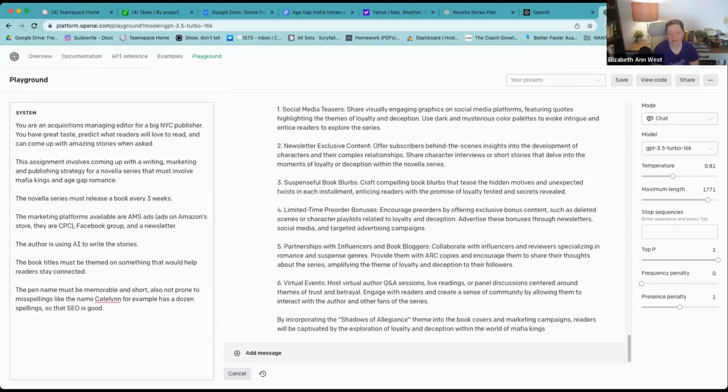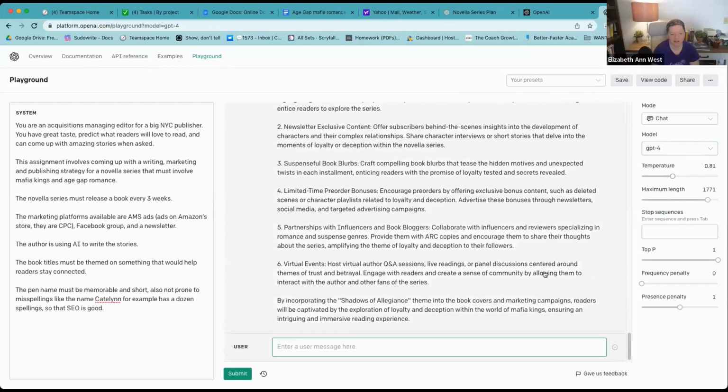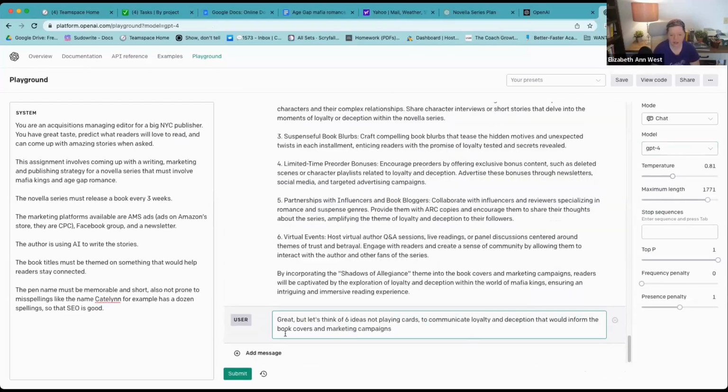Shadows. It's not bad, but I think we're going to get better results out of 4. What do you guys think? Let's change it to 4 and let me try that again. So not playing cards and not shadows.